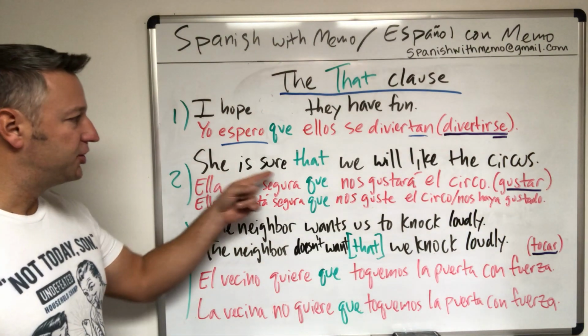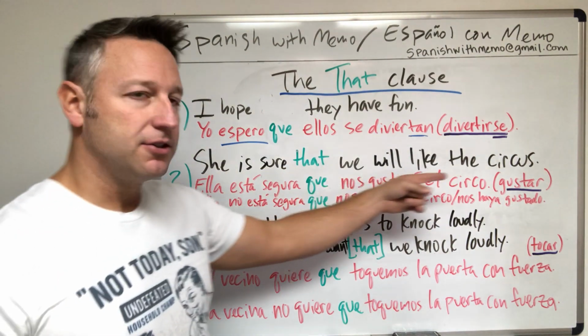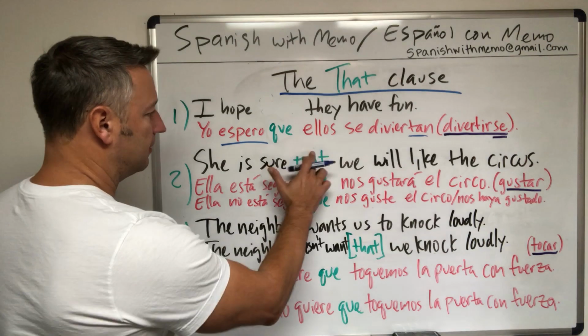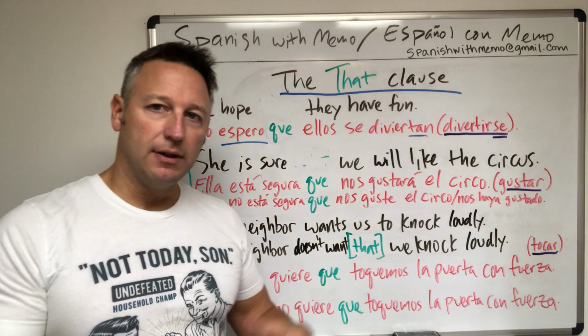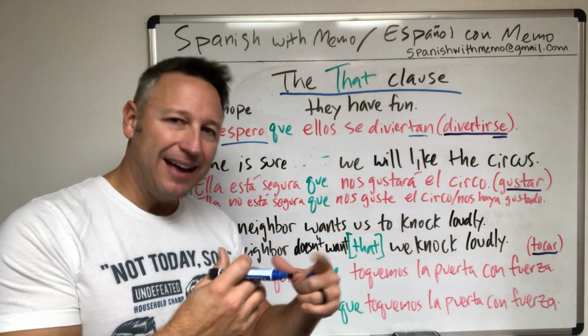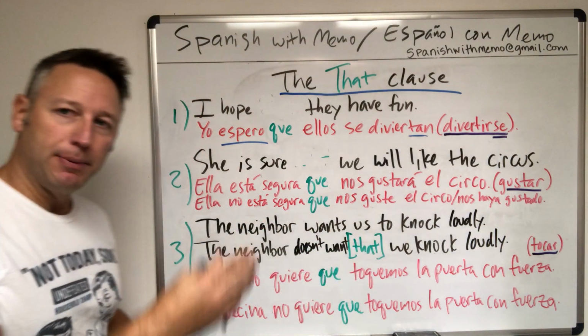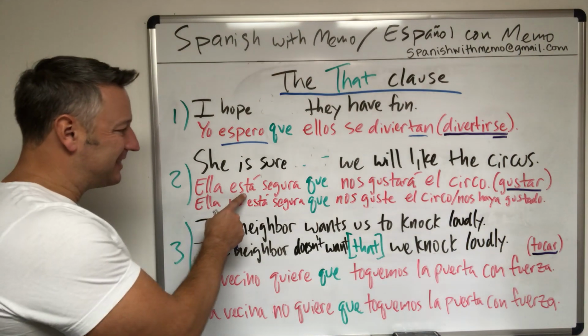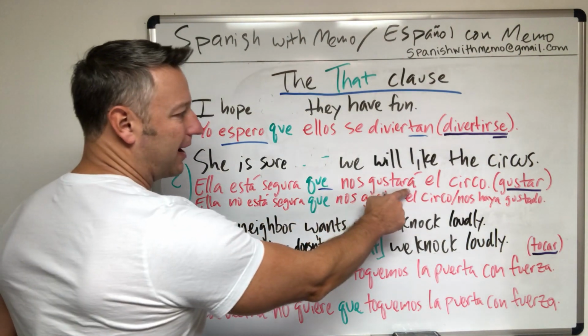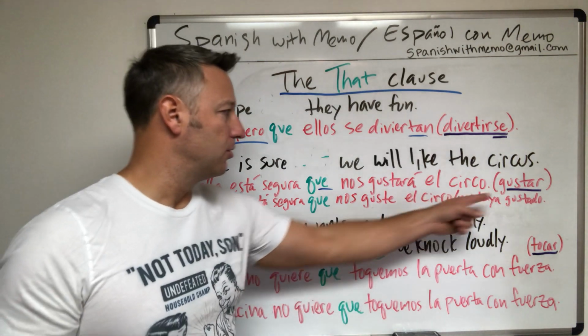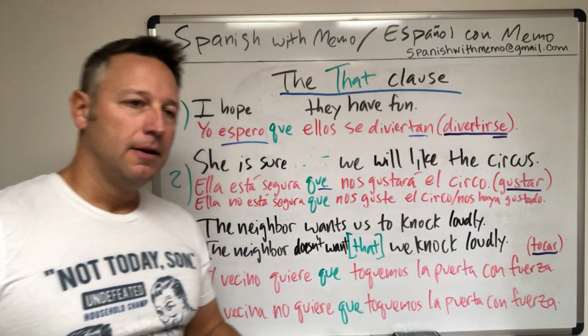Number 2. She is sure that we will like the circus. I could take it out, right? And say, she is sure we will like the circus. I can use that how I want to. However, in Spanish, ella está segura que nos gustará el circo, from the verb gustar, right?